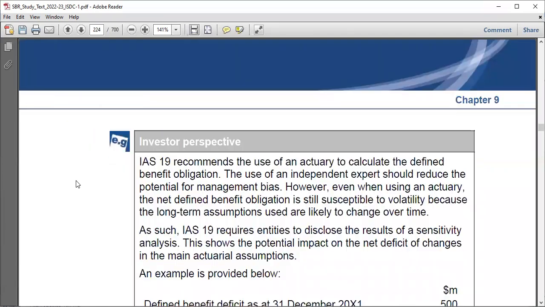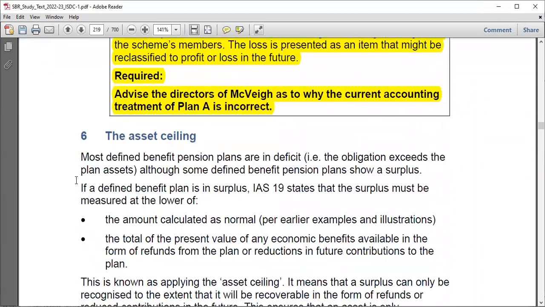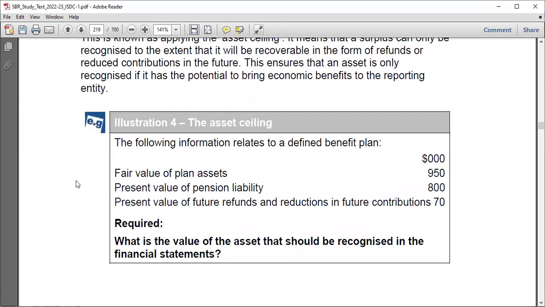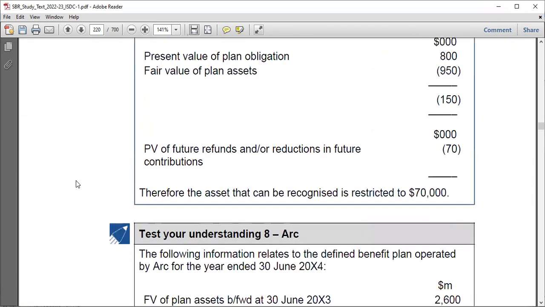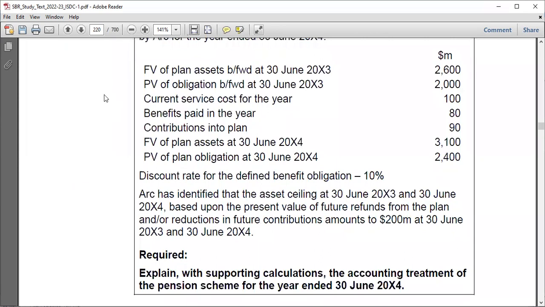Okay, I think for computations we are done. Asset ceiling, we spoke about this in that previous lecture. We did all of this. This is just another example. For example, you are given everything already, current service cost, benefits paid. Nothing much.